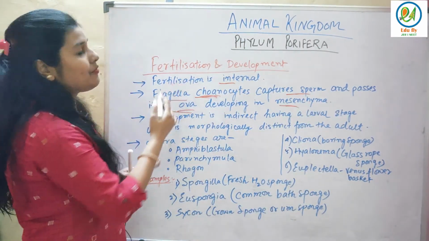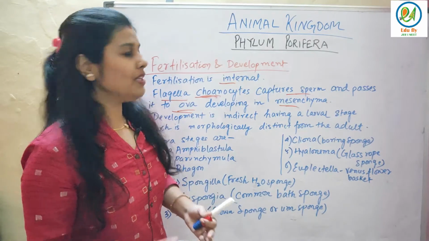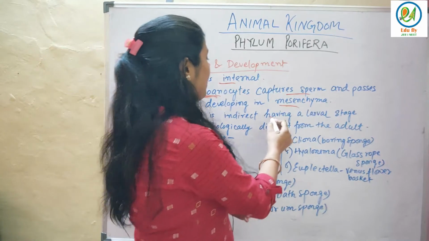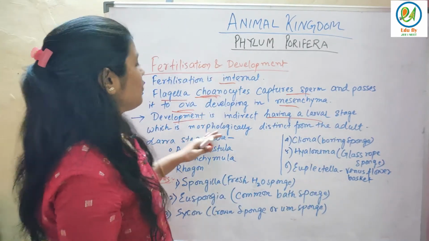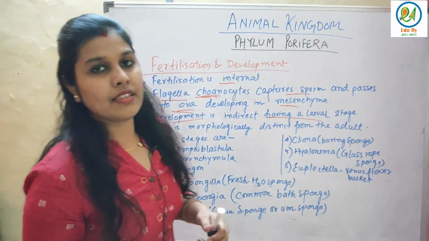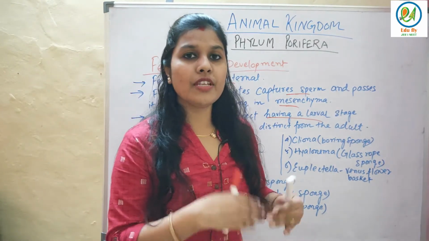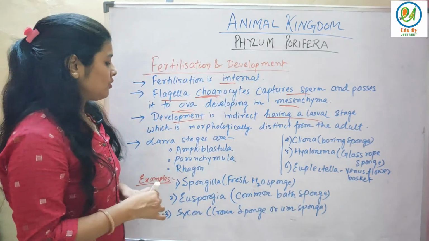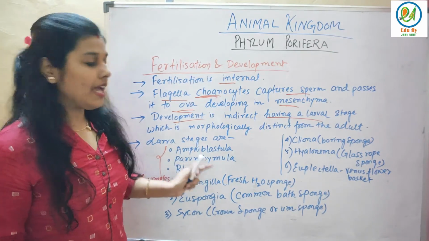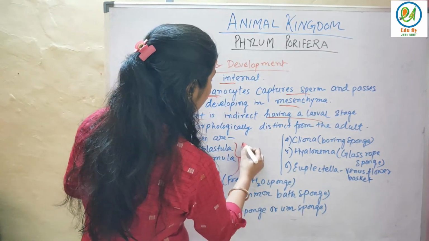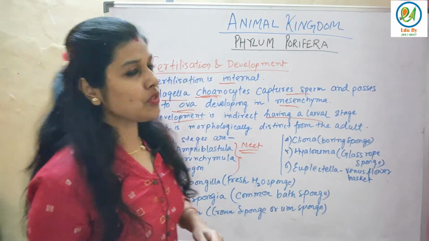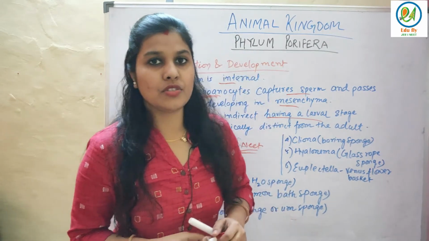Since the fertilization is internal, development will also be internal. Sorry, it's not internal, it's indirect, having larval stages which are morphologically distinct from the adult. They have larval stages, but those are morphologically different from the adult stages. These are the larval stages I have shown you: amphiblastula, then parenchymula, and then rhagon. These 3 are very important from the NEET point of view, because this kind of question used to come in the exam, they'll ask about the larval stages.